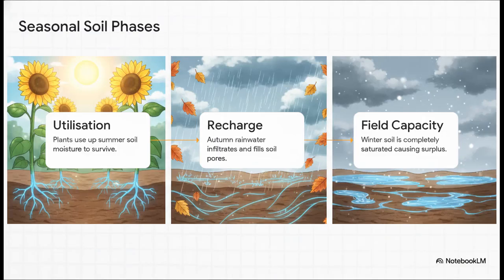We can break this shifting energy into three distinct seasonal phases. First, in summer, we get soil moisture utilization, where plants frantically use up the stored soil water just to survive the heat. Second, as autumn hits and temperatures drop, evapotranspiration falls off a cliff. Rainwater starts infiltrating the soil pores again during soil moisture recharge. And finally, during our notoriously wet winters, the soil hits field capacity. It becomes totally saturated, which leads to a water surplus and a really high risk of surface runoff.